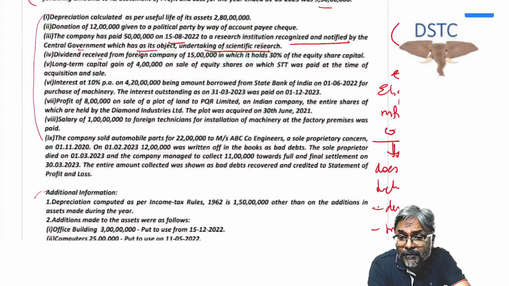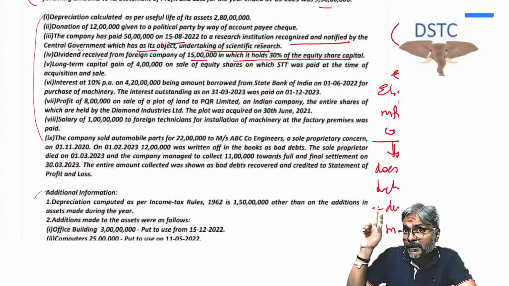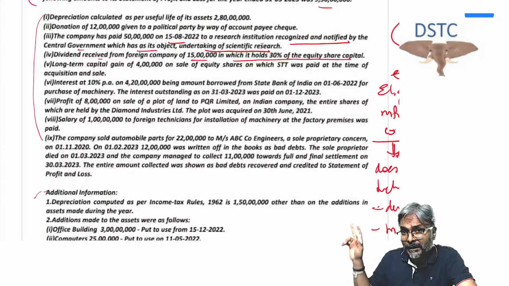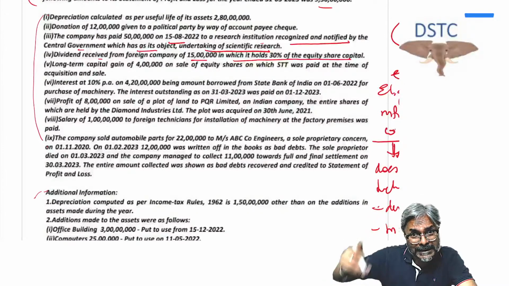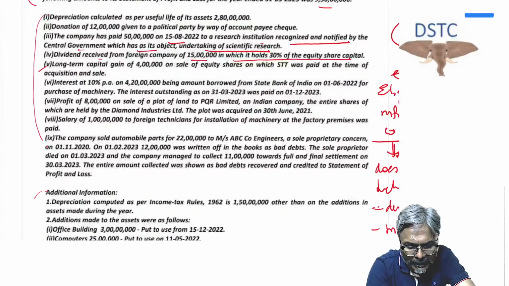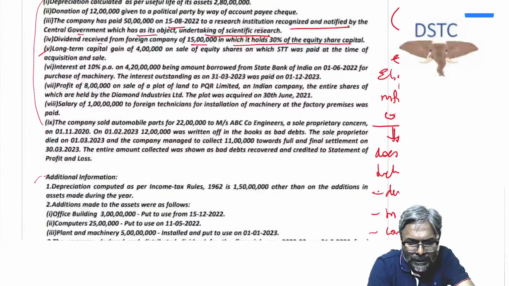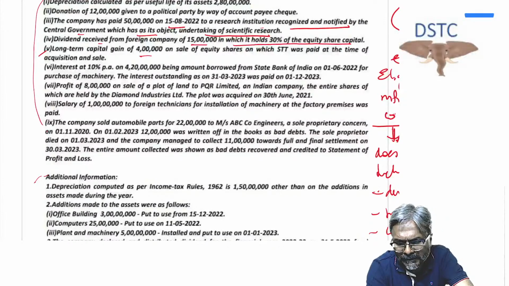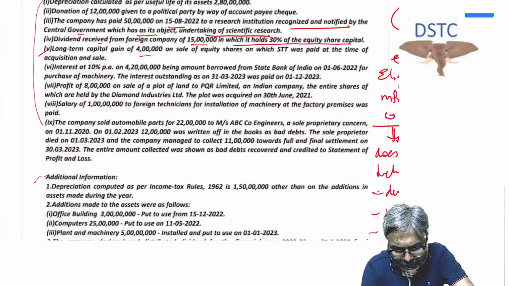Dividend received from foreign company 15 lakhs in which it holds 30% equity share capital. This received would be eligible for the concessional rate. But for that we have to see how much it has paid up to a month before the due date of filing of the return of income. That we'll see later on. Point number 5. Long-term capital gains of 4 lakhs on sale of equity shares on which STT was paid at the time of acquisition and sale. Section 112A. Now on this 3 lakhs we will be charging in this context.